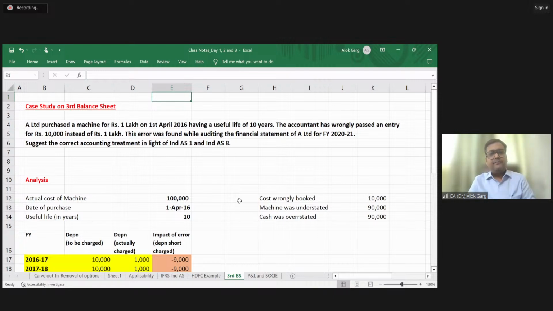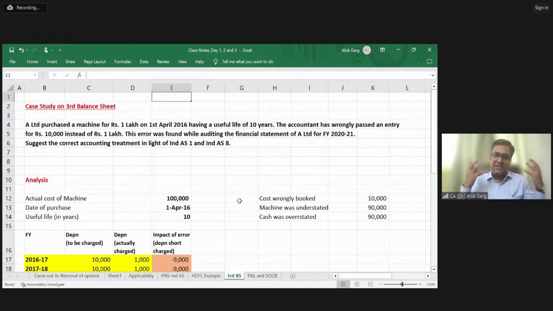Second, sir, if the error is not material, then what to do? For example, Reliance accountant forgot to record an expense of rupees 1 crore. What to do in that case? In that case, if it is not material, it will not be considered as an error. What does it mean? Means you are not required to restate your comparative number. You are not required to give the third balance sheet. You are not required to give any reconciliation, any notes to accounts. You are just required to take that entry into the current year. Like this expense was a current year expense. That's all, right? So this standard only talks about the material thing.